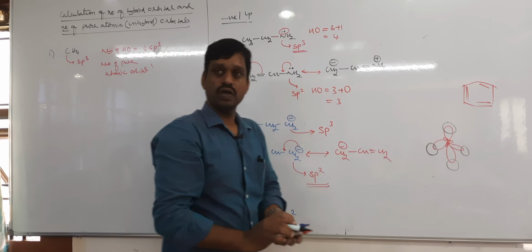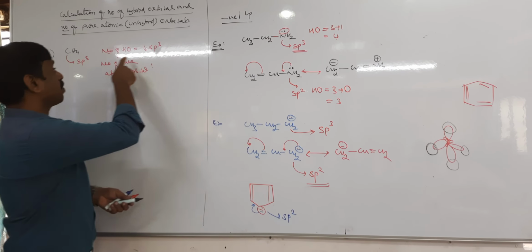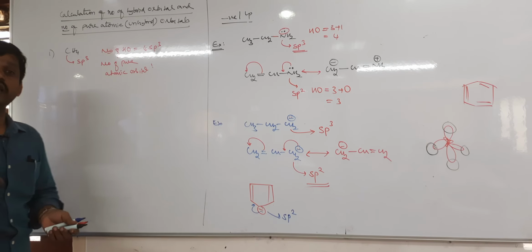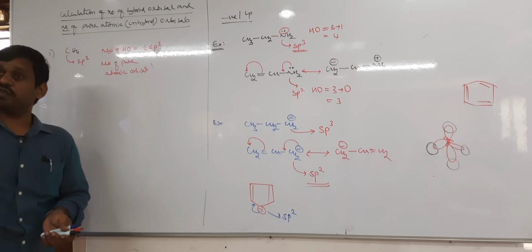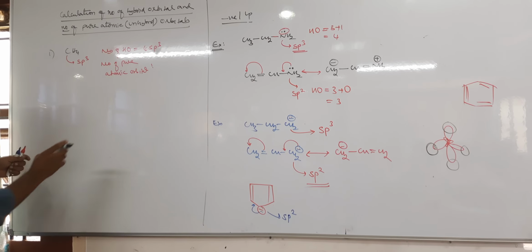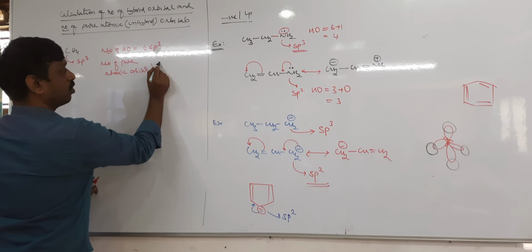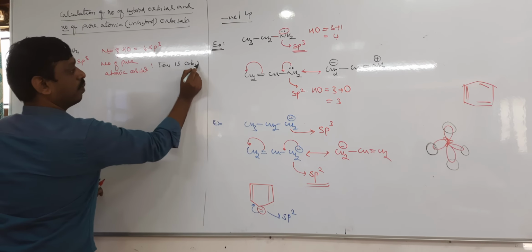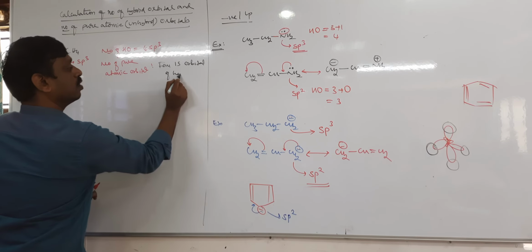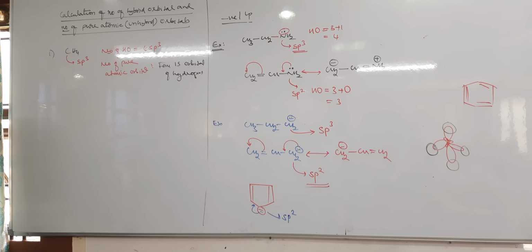Pure. That means only the central atom undergoes hybridization. The central atom is carbon. Carbon undergoes hybridization, but not hydrogen. Therefore, each hydrogen has one s orbital, and 4 hydrogens have 4 s orbitals. Therefore, the number of pure atomic orbitals is 4. Which 4? The 4 1s orbitals of the hydrogen atoms. Yes or no?